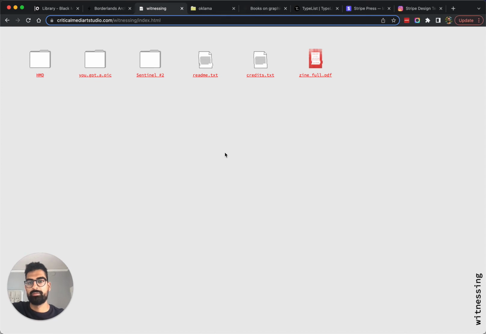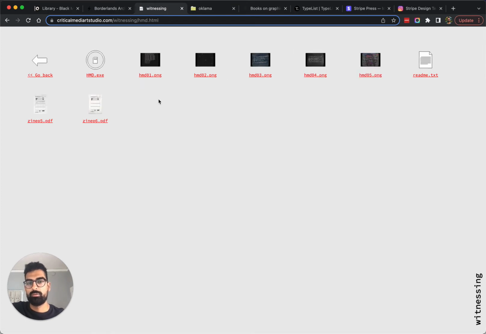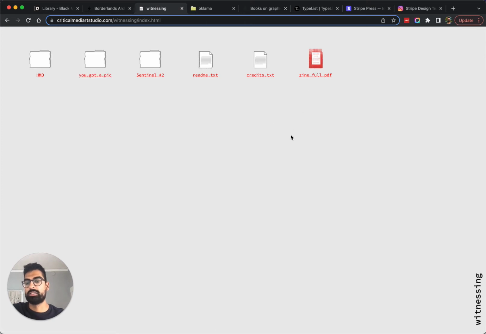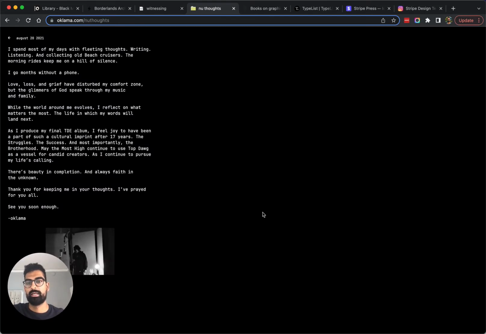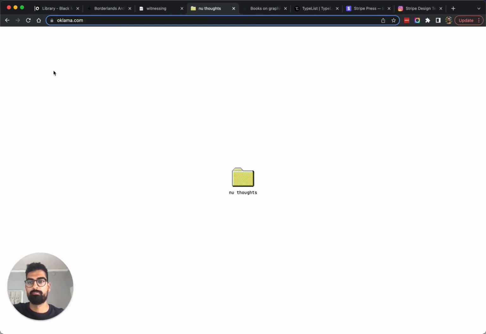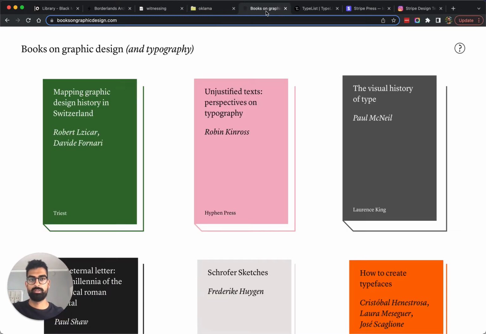Okay, here's another example that's a different design approach. It's more like this, Web 1, early web aesthetic. What's a little bit different is that there's actually subfolders here. It's not just the main collection view, but same basic concept, just different design treatment. And then finally, Oklahoma, Kendrick Lamar. Just one file folder, again, serving as an entrance to the website. I click into it and then I get the statement about a hopeful album. Okay, so that's part one. That's about using file directory patterns to show collections.